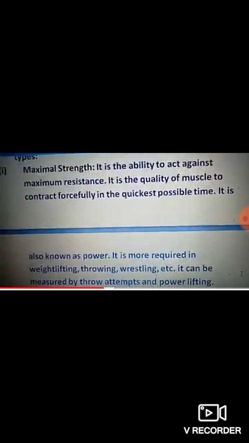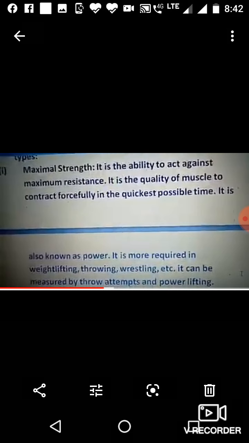One is maximal strength. Maximal strength is the ability to act against the maximum resistance. It is the quality of muscles to contract forcefully in the quickest possible time. It is also known as power.